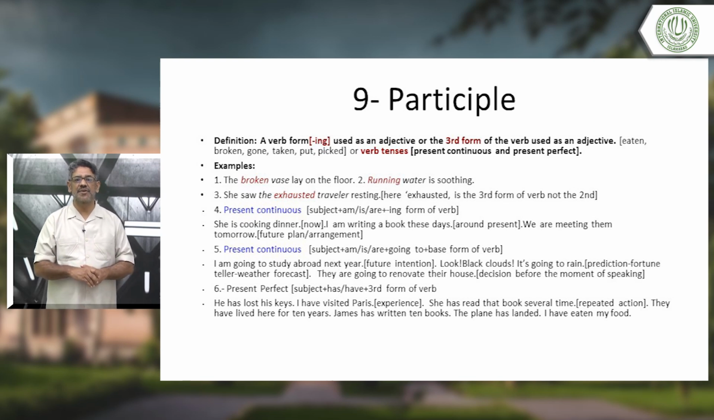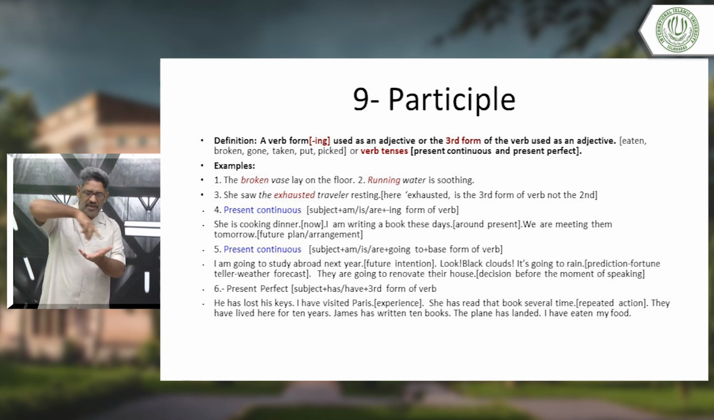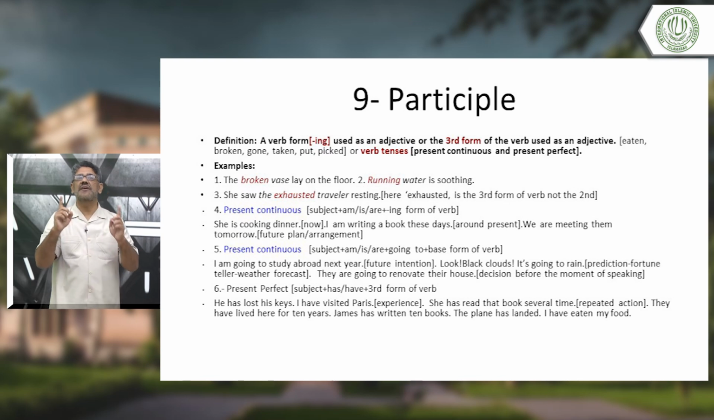Now, subject plus am, is, are plus going to plus the base form of the verb. Example: I am going to study abroad next year. I am going to study abroad. Here, remember students, going to does not mean the act of going, walking. This is a question many students ask: teacher, I am going. No, that going is different. Going to is different.